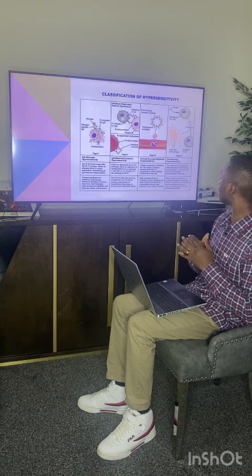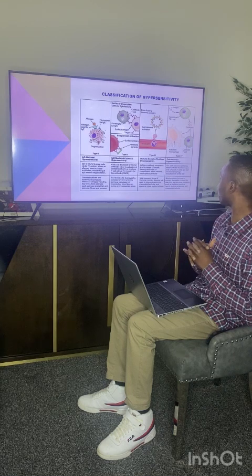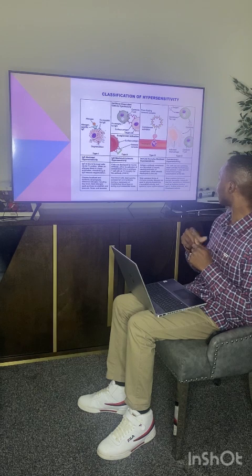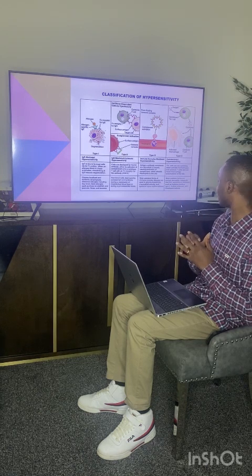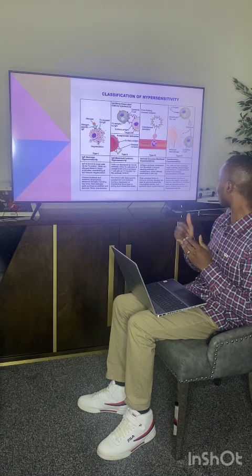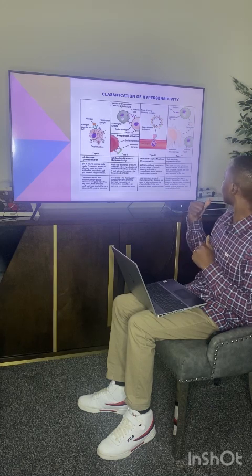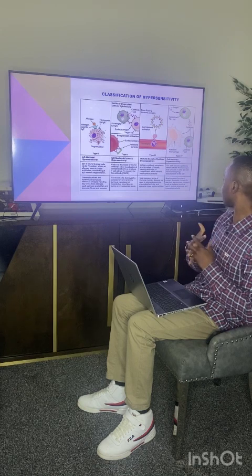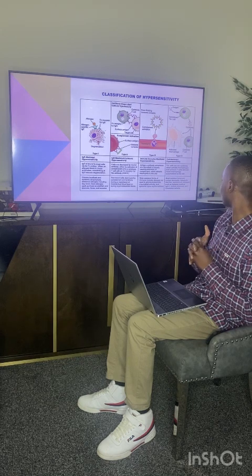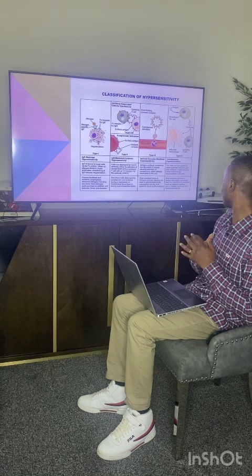And then we have the type 3 hypersensitivity, which is immune complex mediated hypersensitivity. Antigen antibody complexes are deposited in the tissue. Most common forms of these include arthritis and then lupus. Then the type 4 cell-mediated hypersensitivity. Most common forms include contact dermatitis, tuberculous reaction, and autoimmune disease such as diabetes mellitus.